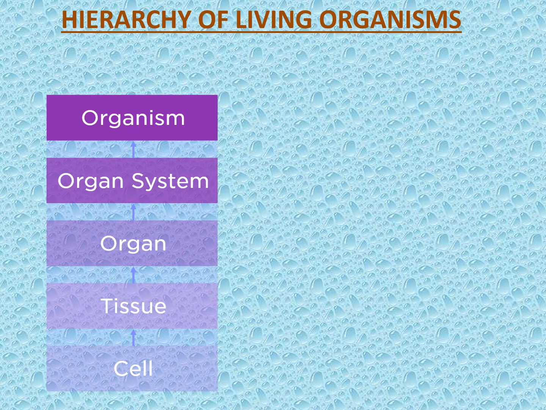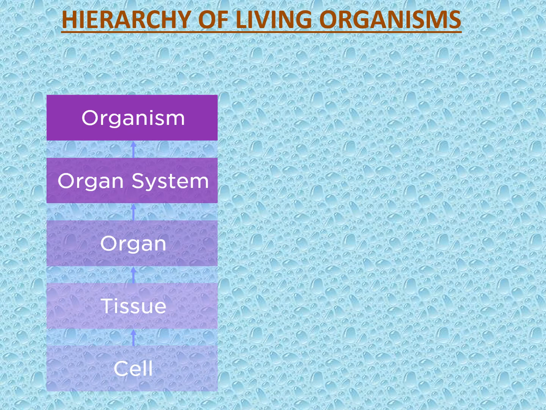When a number of tissues perform a specific function, they will form organs like kidney, stomach. These are all organs, eyes, ears. Now, these different organs combine together to perform a specific function. They will constitute the organ system, like the digestive system has its own organs. Respiratory systems have their specific organs.